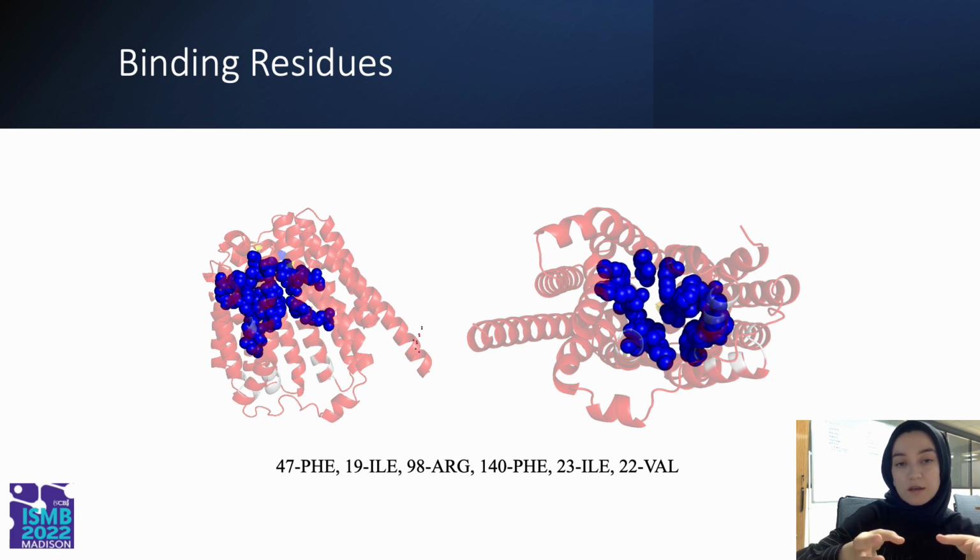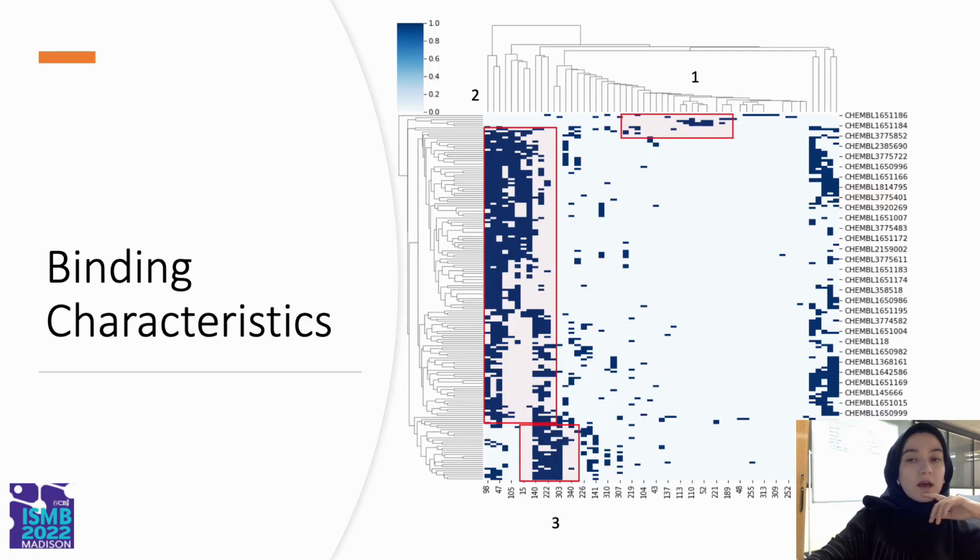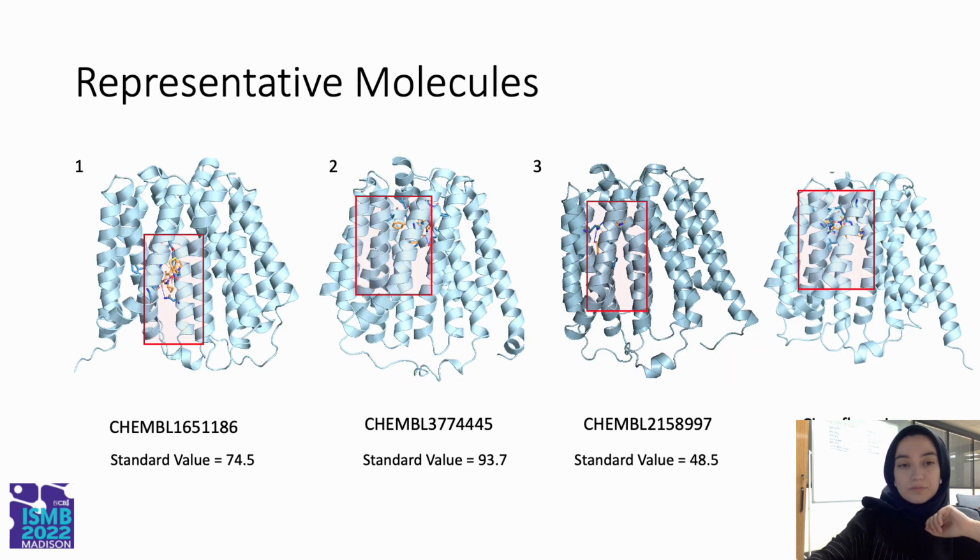So this site can be proposed as a binding pocket of the NorA efflux pump. And then we analyzed the inhibitors based on their binding characteristics, the amino acids that they are binding. According to that, we found three distinct groups that are forming bonds. And we chose one representative from each group.